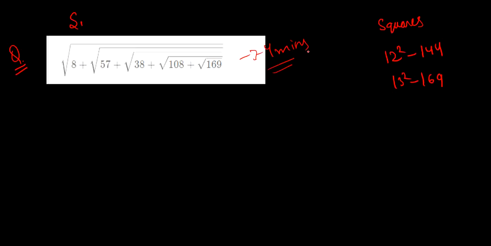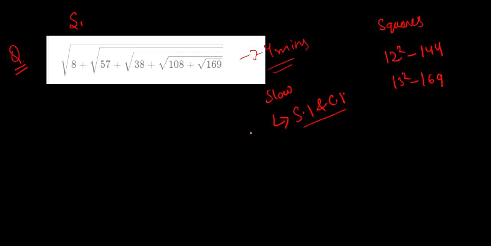But this time also many students told that they missed the aptitude part, or many of the questions were remaining, but they couldn't solve them because time was very less. So their speed was slow. What was the reason? Speed was slow, right? So for this, what strategy can you follow? If you are not good at any concept, for example, you are not good at SI and CI, and you are giving your time to solve this question, you already know that you can't do it, so don't waste your time on it.